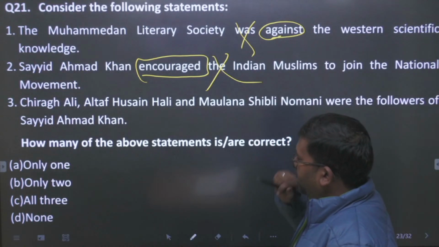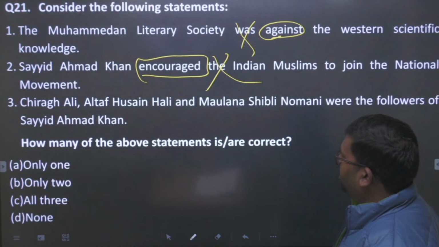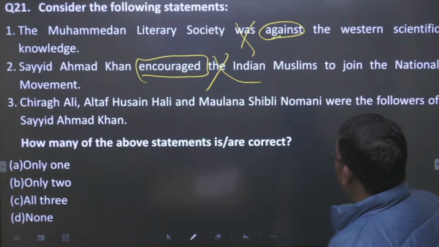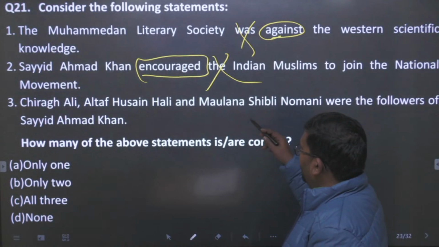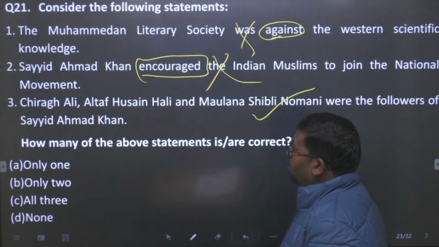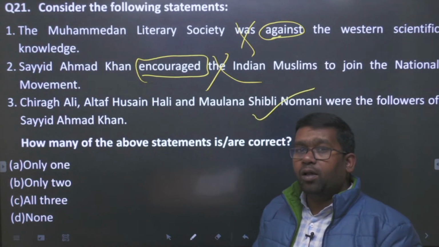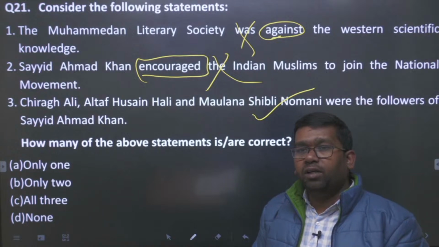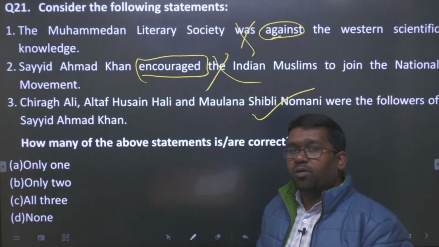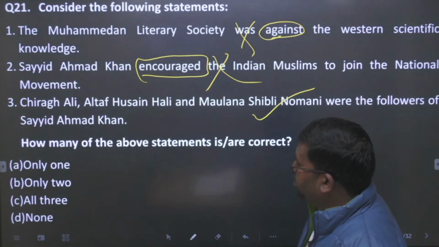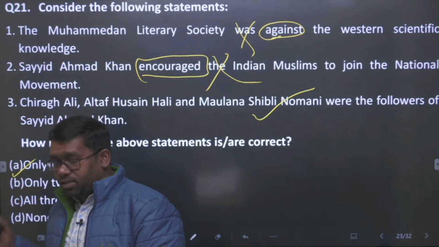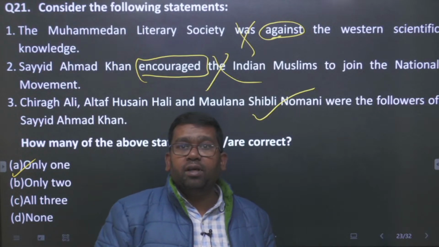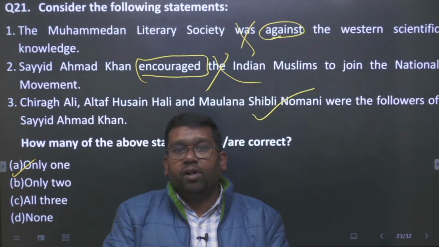Chirag Ali, Altaf Hussain Ali and Maulana Shibli Numani were the followers of Sayyid Ahmad Khan. They played a very crucial role in the founding of the Mohammedan Anglo-Oriental school, that is the MAO College. So this statement is true. So the answer will be only one, A. Okay, students, so A will be the answer of this question.